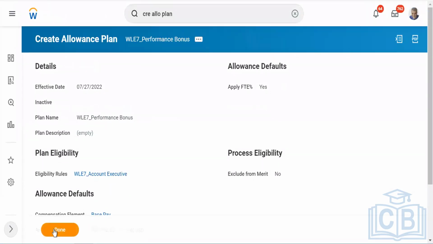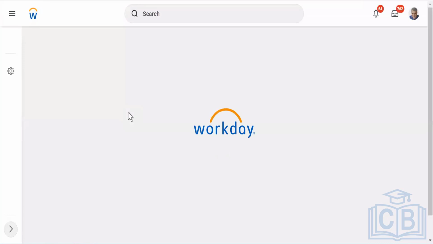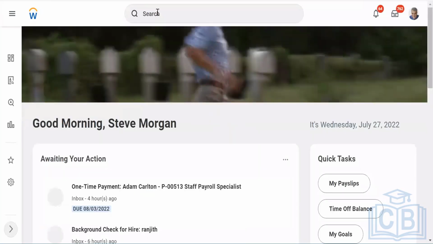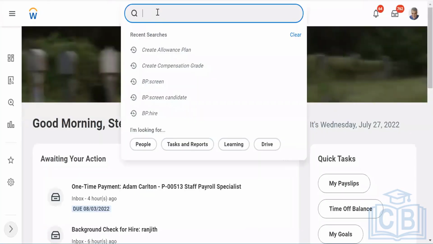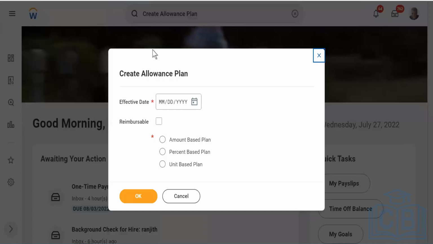I just have to combine it with the fixed part, and then it will become a package, which we will do at the end of this chapter: how do we go ahead and create a package. Then comes the next part. Now, what is that? Any guesses? Unit based. Percentage based plan.